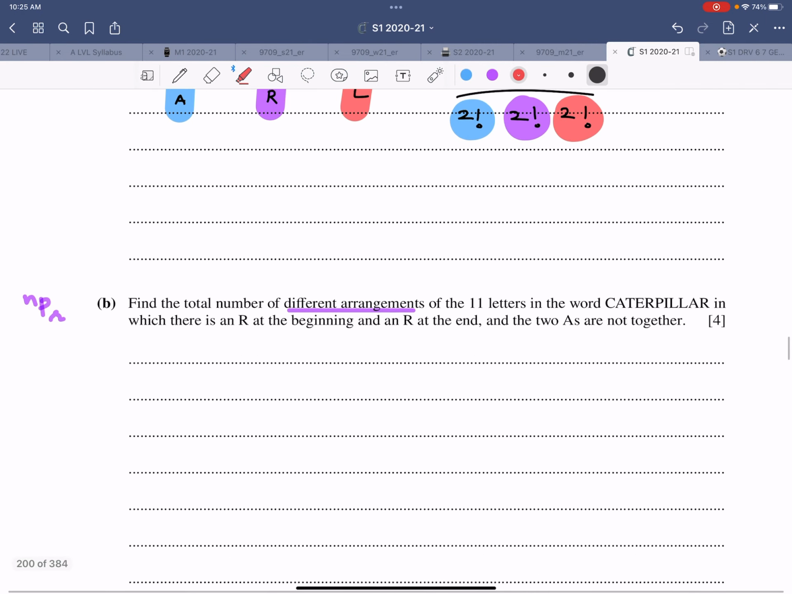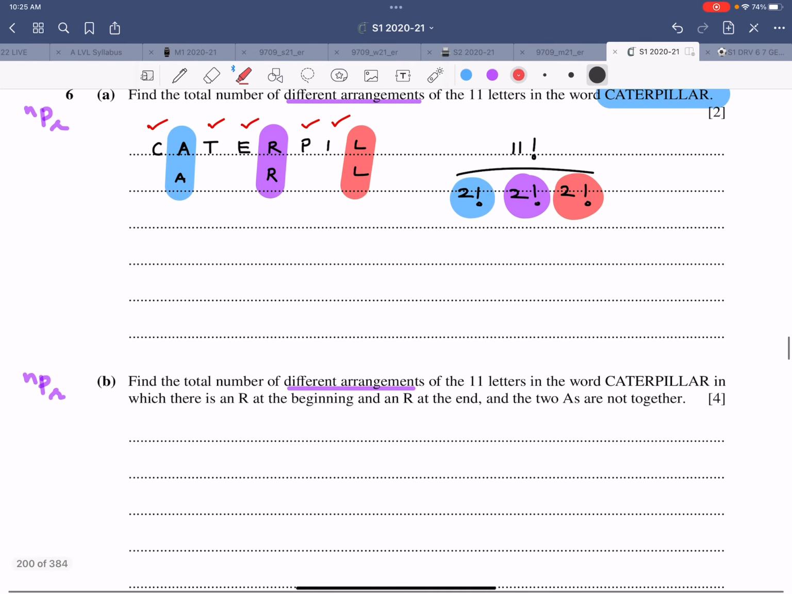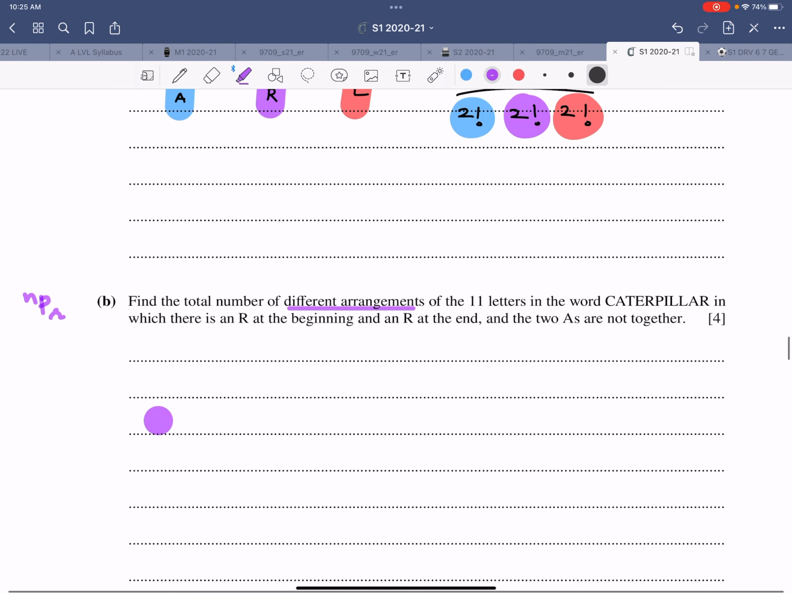Second part. Find the total number of different arrangements of the 11 letters in the word caterpillar in which there is an R at the beginning, an R at the end, and the two A's are not together. So R at the beginning, R at the end. So there is just one R, nothing is happening.